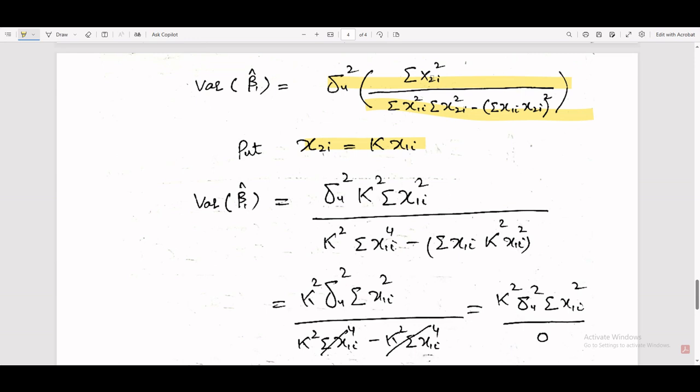Here I put k x1i, so sigma square k square sum of x1i square.